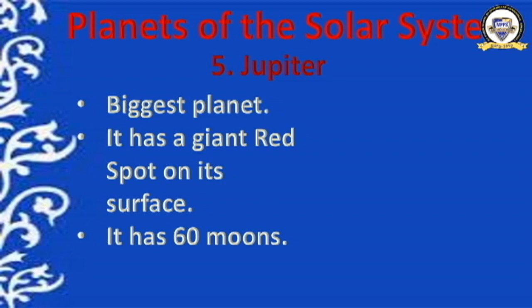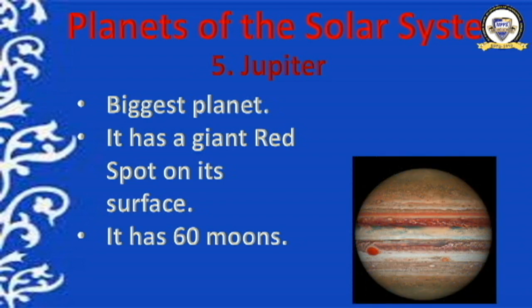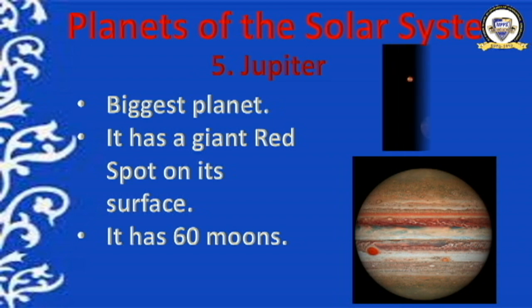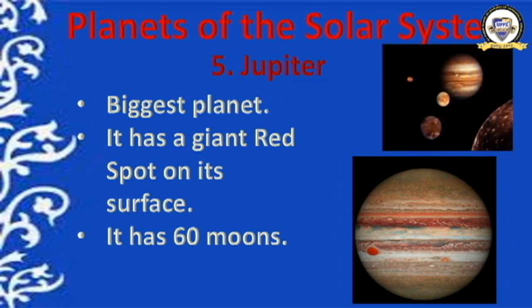Clear? It has 60 moons. Earth has only one moon, but Jupiter has 60 moons, of which Ganymede is the largest one. Jupiter spins on its axis once every 9.8 hours. That is known as Jupiter's day. How much time does it take to complete one rotation? Only 9 hours 8 minutes. Very fast. Earth takes 24 hours to complete one rotation, but Jupiter takes only 9.8 hours. See the picture, you can see a red spot also.